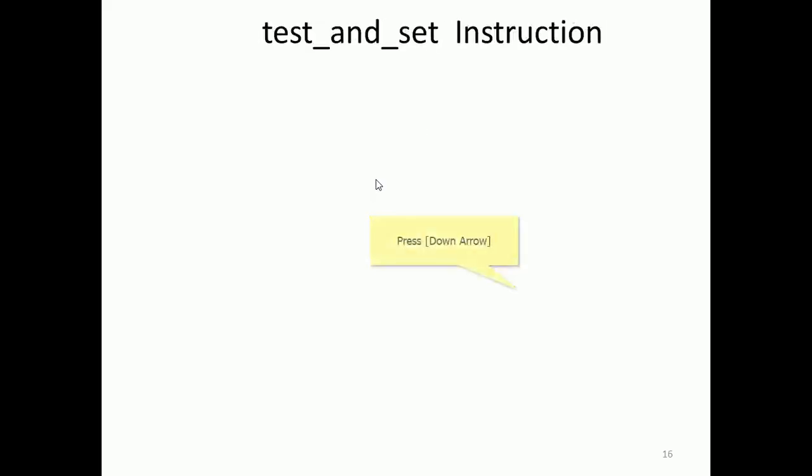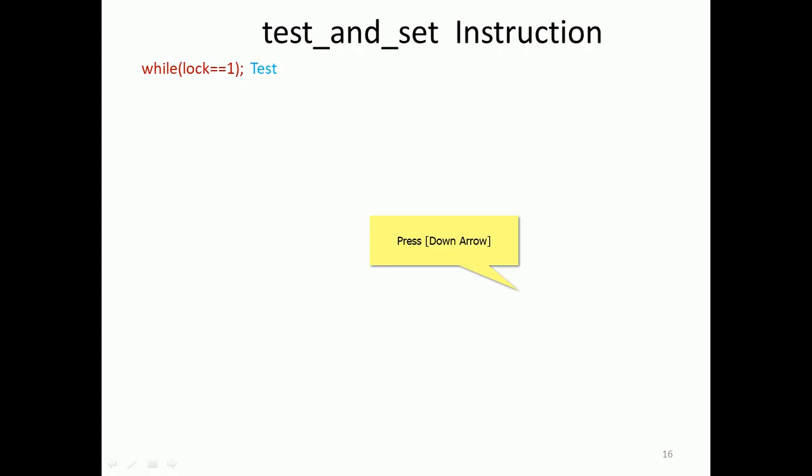times, right? So let us see, in that case, the test and set instruction. I hope it is recallable, rememberable. This is a hardware based solution for entering the critical section while satisfying the three conditions called mutual exclusion, progress, and bounded waiting, right? So let me see in that case.